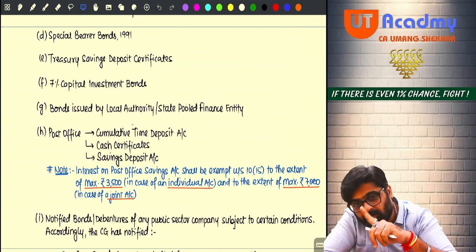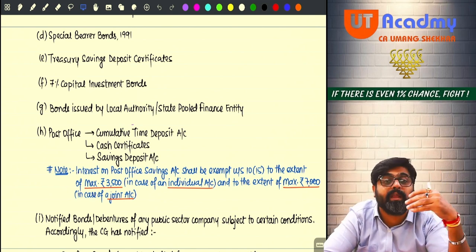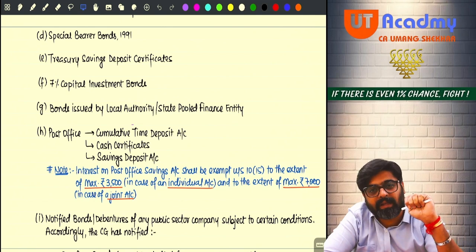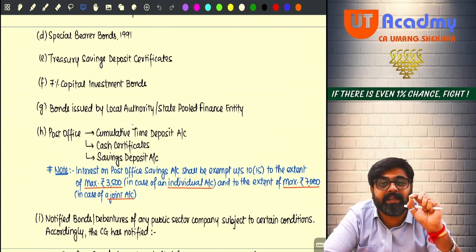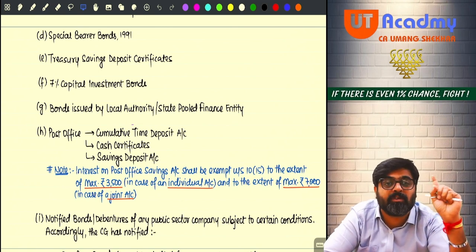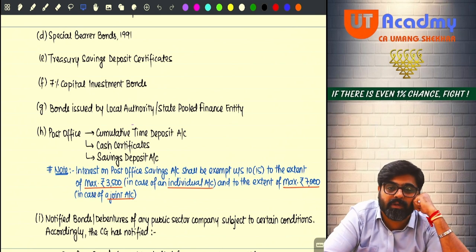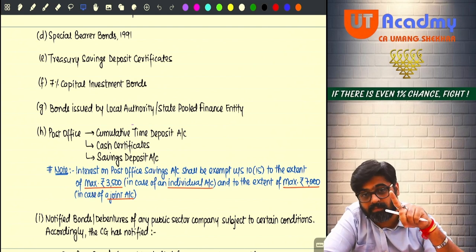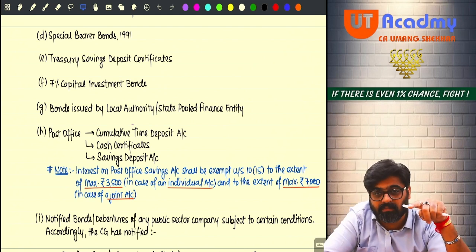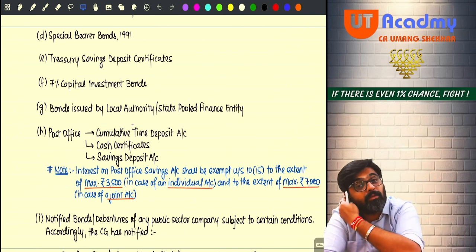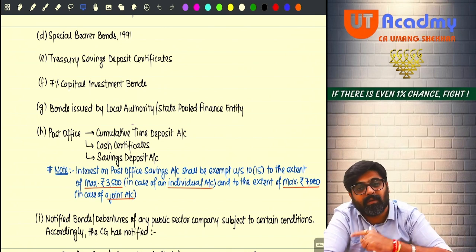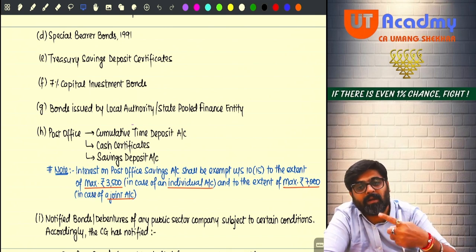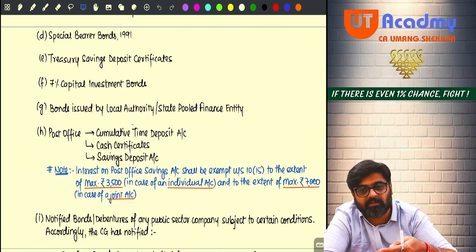So if you invest in an FD of any bank, the interest you get on that is, my dear friends, taxable for you. Okay, now go and invest in the cumulative time deposit account of any post office. Cumulative time deposit account means the amount is deposited right now, the first year's interest will come, and till the time you tell them you want that money back, it will be automatically reinvested, yes or no?